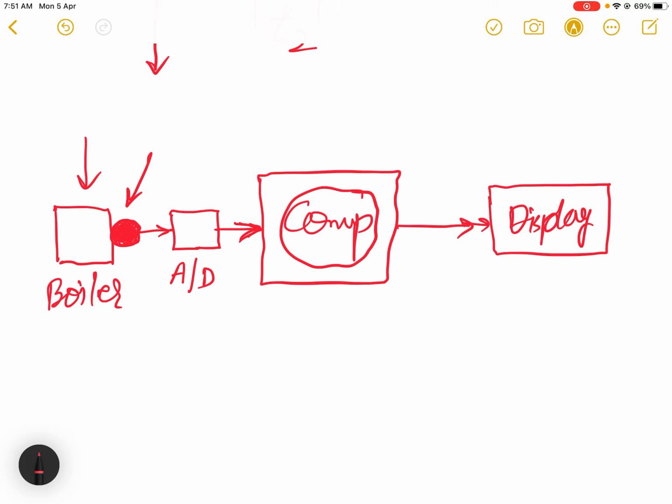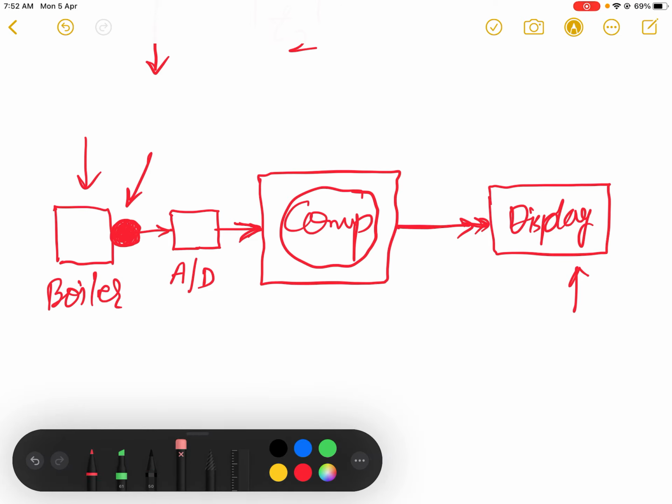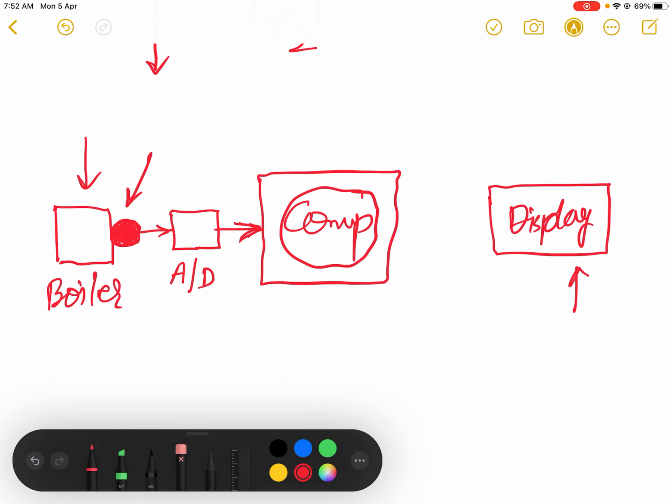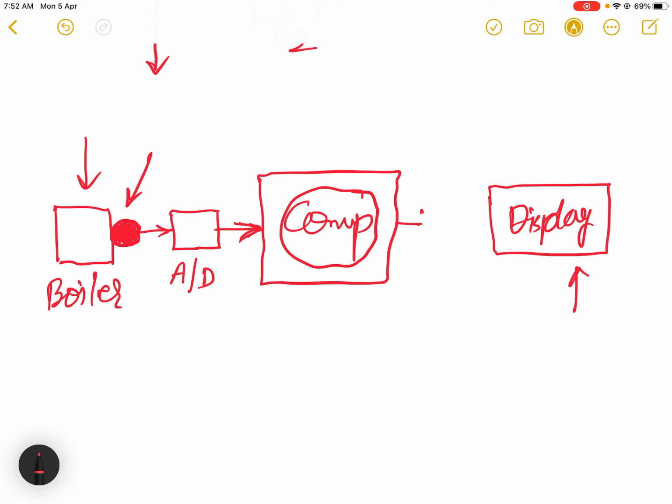So if I connect this computer directly to the display, then this display will not be able to show you the temperature smoothly. So again there is one problem. What we will have to do is to remove this connection over here and connect another circuit over here, and that circuit will be the DA converter.